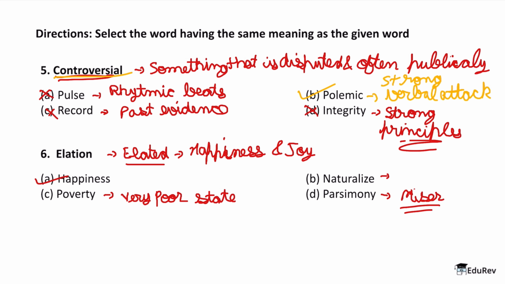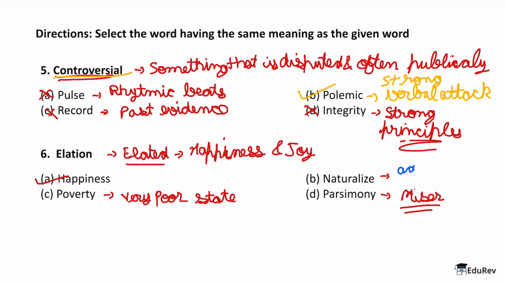Naturalize, we use the word. See, naturalize is a very interesting word and you must understand it. It has nothing to do with nature, if you think, or it's nothing to do with the word natural, okay? It's a different word altogether. So understand this because it might come in the exam in some form or the other. So naturalize as a word means to admit someone, especially a foreigner, to the citizenship of a country.